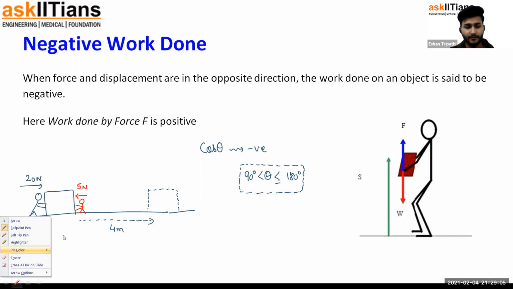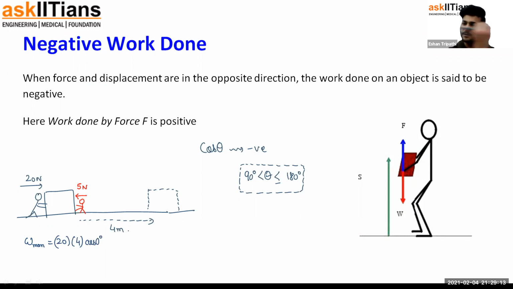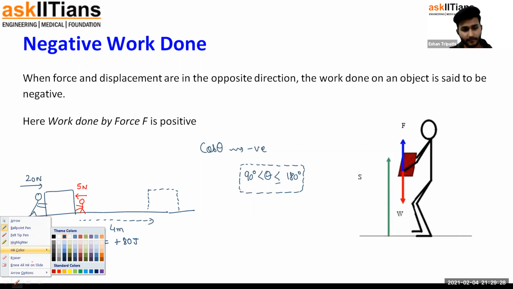So the work done by man we have already found out. Work done by man is 20 times 4 times cos of 0 degree. Because man was pushing towards right, displacement towards right, same direction, 0 degree angle between them. So that's plus 80 joules. The man did positive 80 joules of work. But the question is, what is the work done by the boy over here who's trying to oppose it?